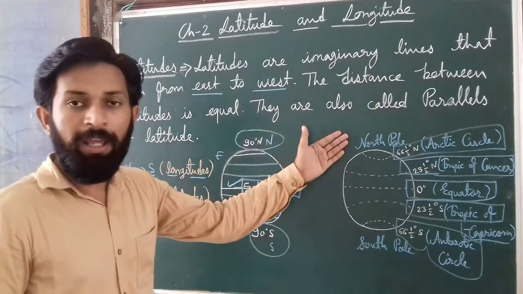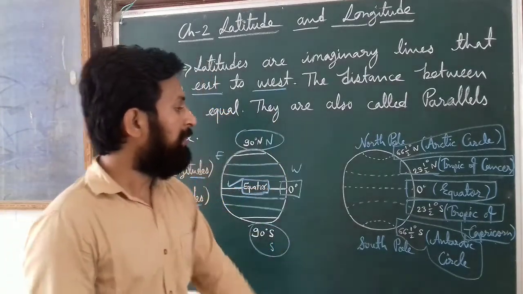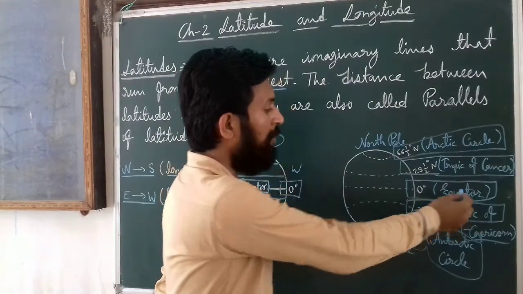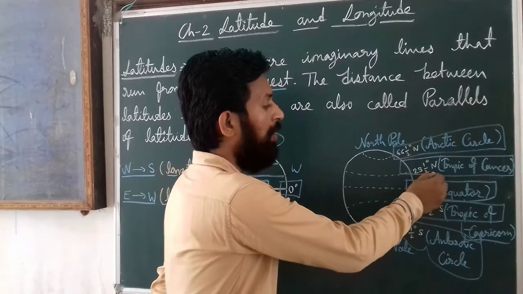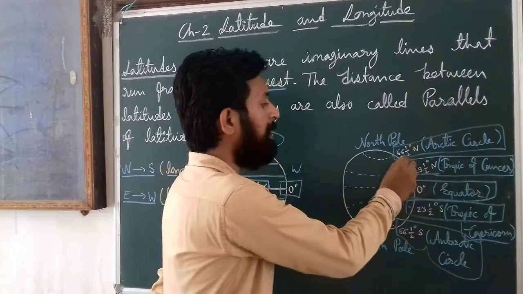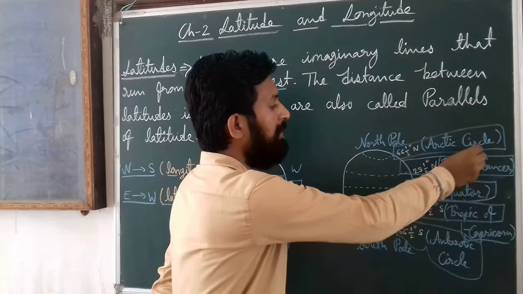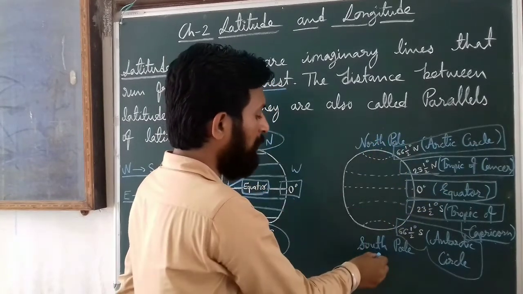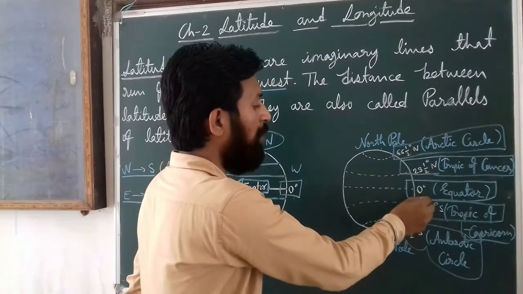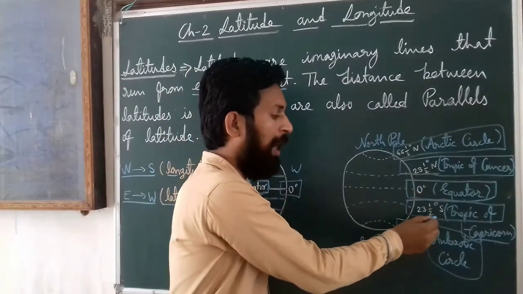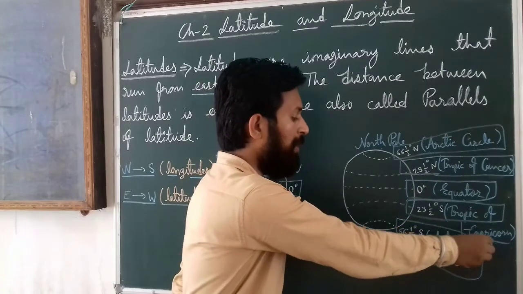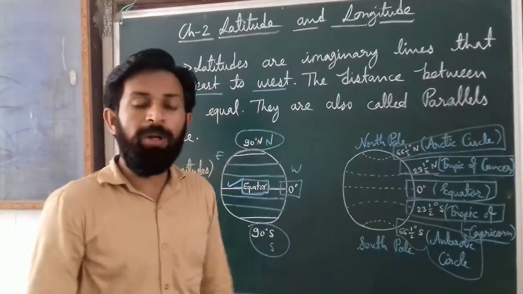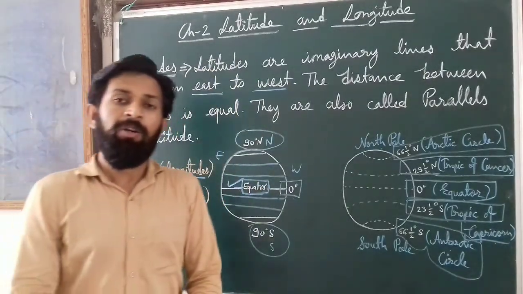Now we will talk about important latitudes. If we start from the middle one, 0 degree latitude is known as the equator. 23.5 degree north is known as the Tropic of Cancer. 66.5 degree north is known as the Arctic Circle, and the upside part is known as the North Pole, and the downside part is known as the South Pole. If we move downside of 0 degree latitude, then 23.5 degree south is known as the Tropic of Capricorn, and 66.5 degree is known as the Antarctic Circle. It's all about latitudes. Now we will talk about longitudes.